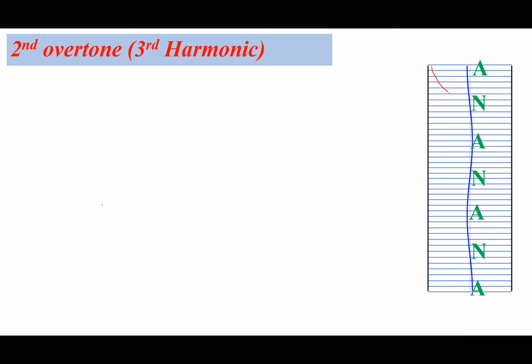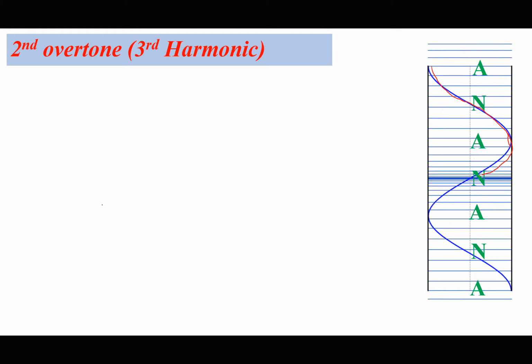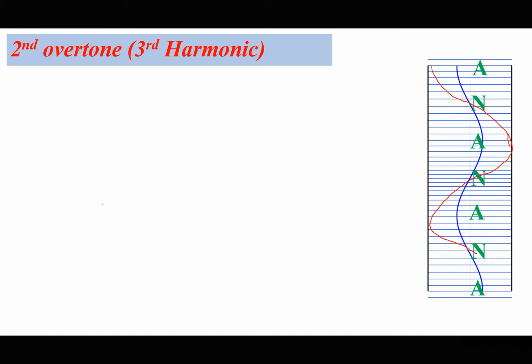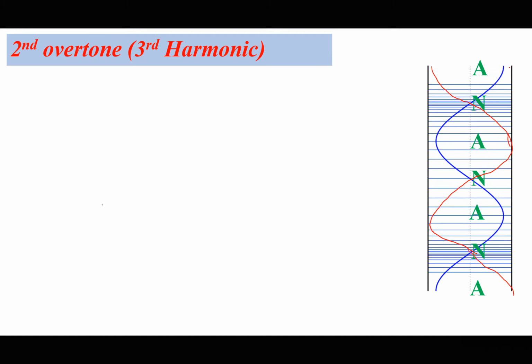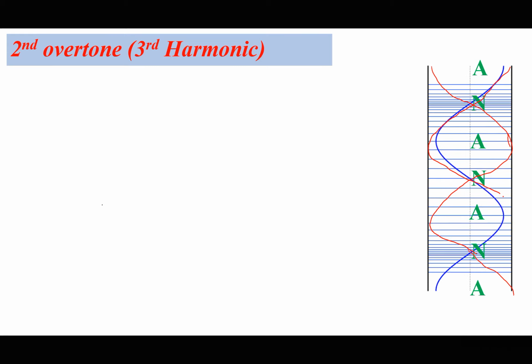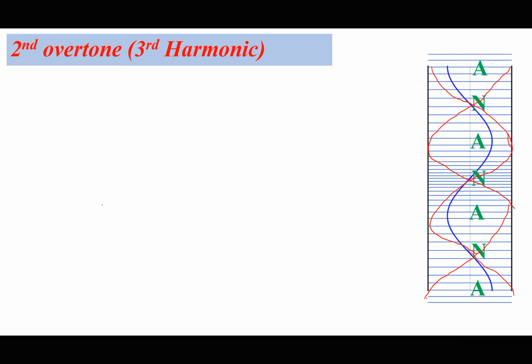So we are going to have something like this. Maybe that is the incident wave, and maybe that will be the reflected wave.